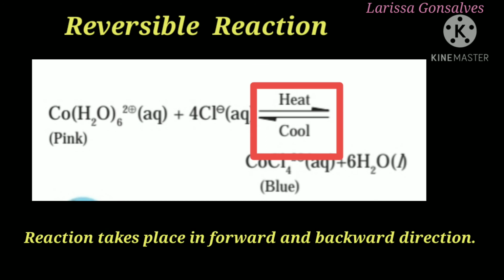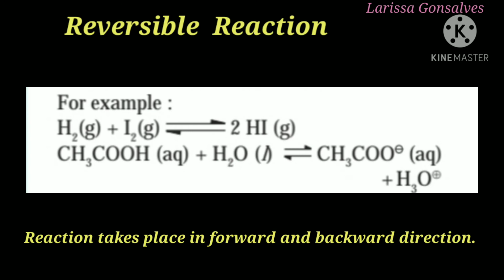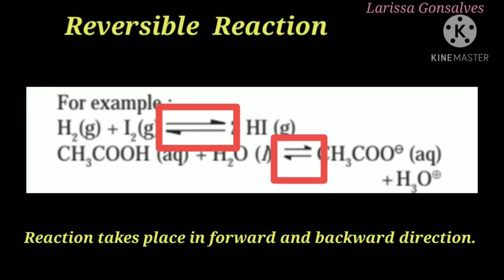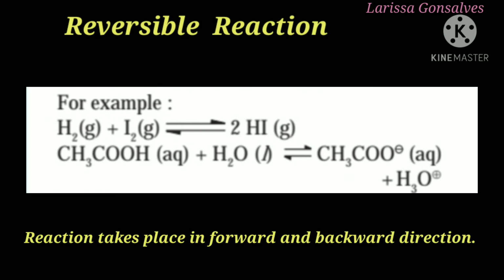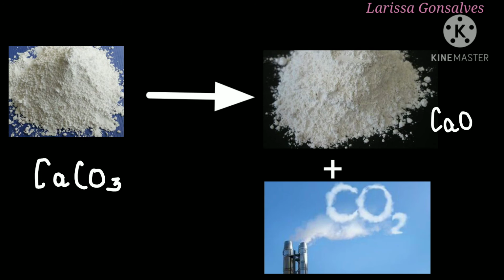If there are arrows pointing two ways, that is forward as well as backward, then it is going to be a reversible reaction. Here are some examples of reversible reactions, that is hydrogen plus iodine gives the formation of hydrogen iodide. You can see the arrows pointing two ways, that is forward as well as backward, and hence it is a reversible reaction. Let us now consider another example where we are going to take calcium carbonate and bring about its decomposition. When calcium carbonate is heated strongly, it decomposes to form calcium oxide and carbon dioxide.